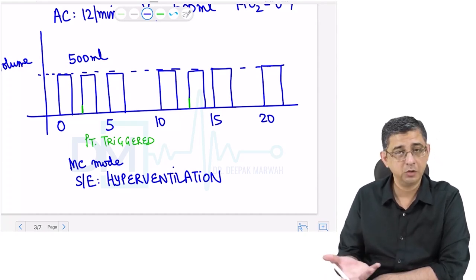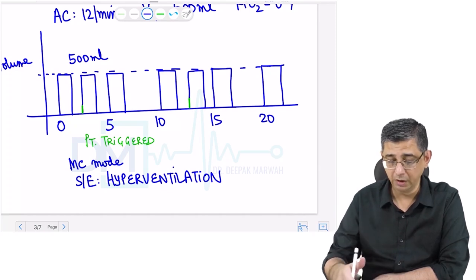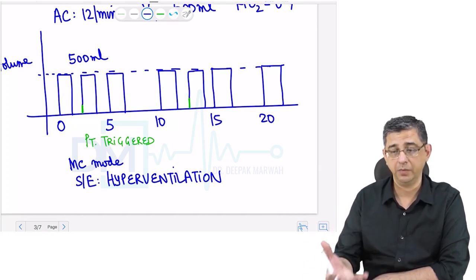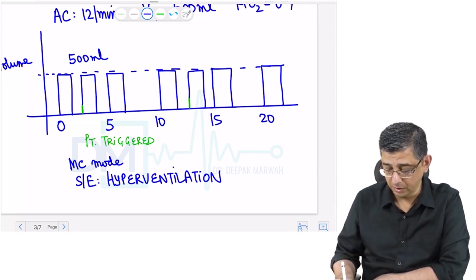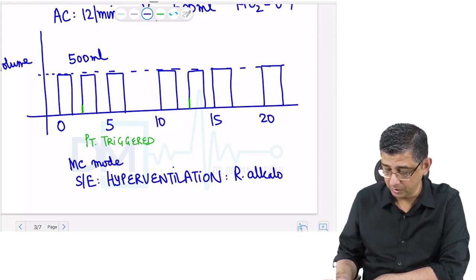At the moment, my objective is to maintain oxygen saturation. So if the person delivers a breath, we will assist him so that we can maintain a better oxygen saturation. The price that we have to pay for this is a carbon dioxide washout, which causes respiratory alkalosis in a patient.